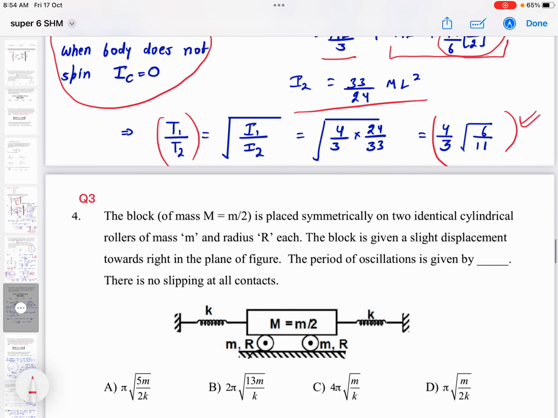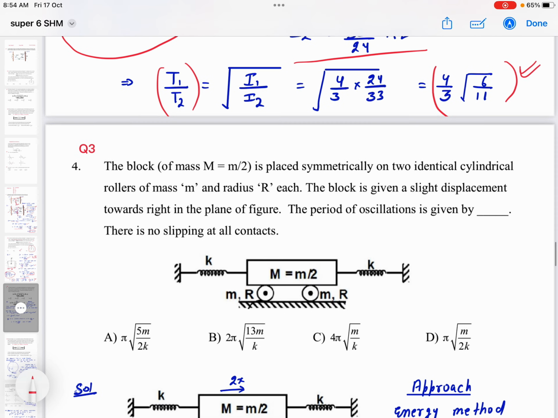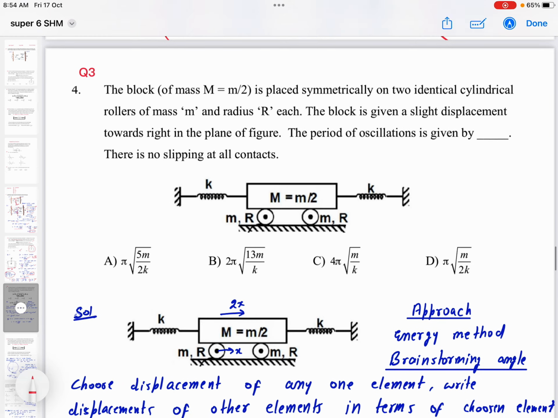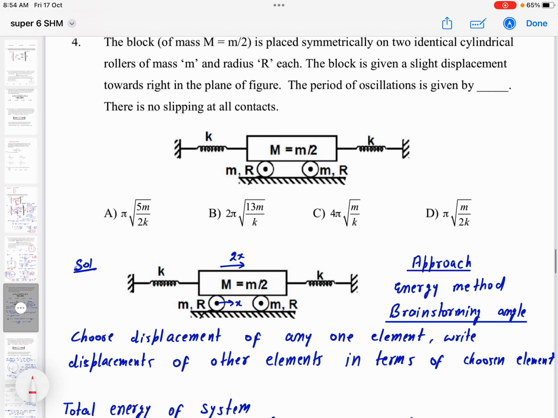Okay, so brainstorming angle means we can choose any one quantity. Any one element here we can choose to write its displacement, and we write the displacement of the other elements in terms of the displacement of our chosen element. Now here is a very important piece of information. Sometimes students get confused about which element is performing SHM, whether it is the roller or the block.